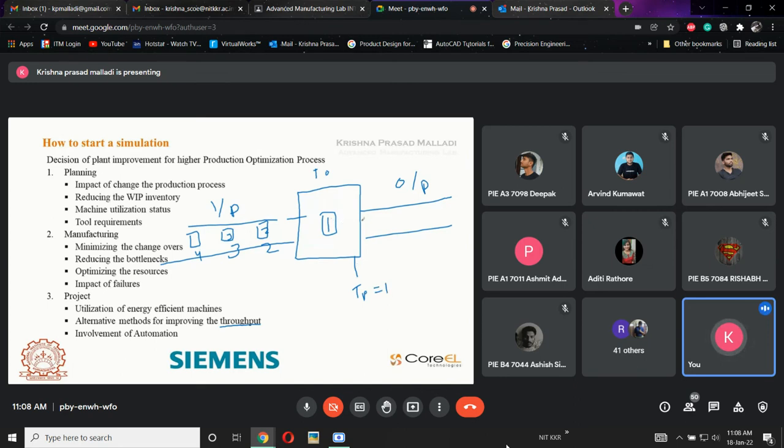Once this operation is done, the part enters the output conveyor. Now a second part enters this machine, so the throughput is 2. Once the processing is done, the second part enters the conveyor. Now the third part enters, so the throughput is 3. If the machine has 100 parts, with the 99th part processing here and 98 parts on the output conveyor, then the throughput of the machine is 99, TP is 99.